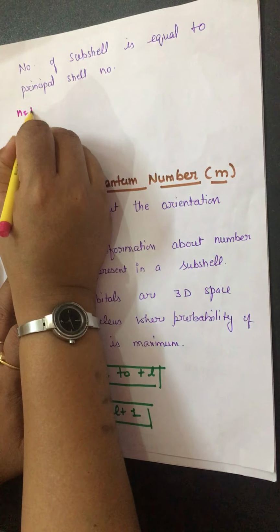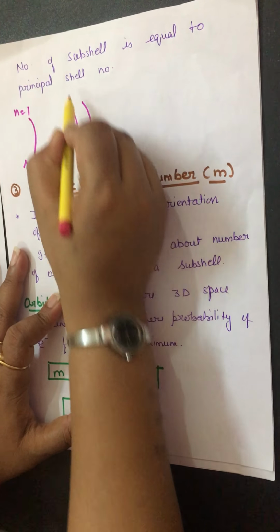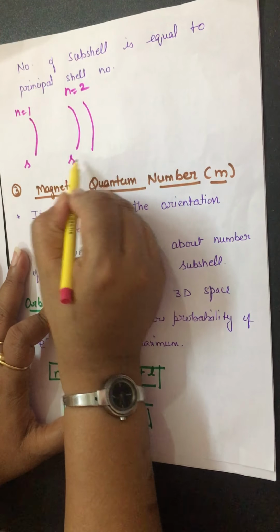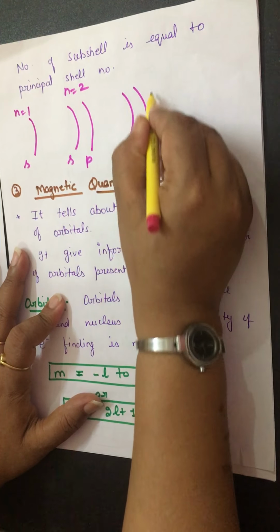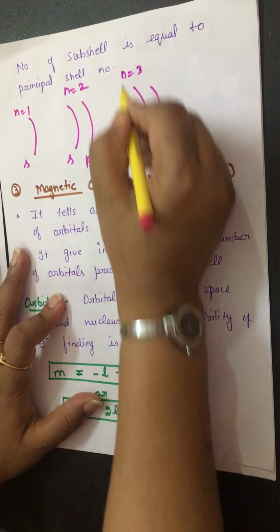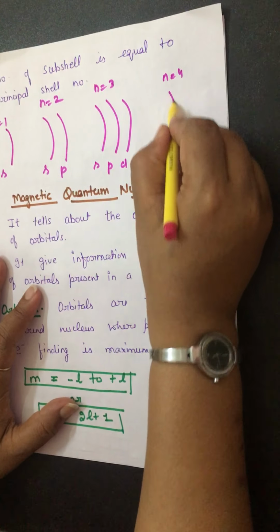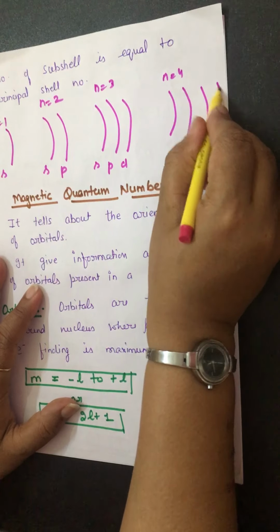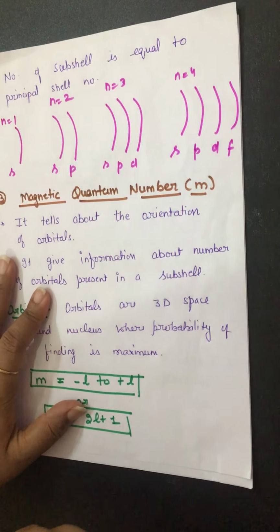If n equals 1, s. If n equals 2, s and p, 2 subshells. If n equals 3, subshells s, p and d. If n equals 4, there are 4 subshells s, p, d and f, like this.